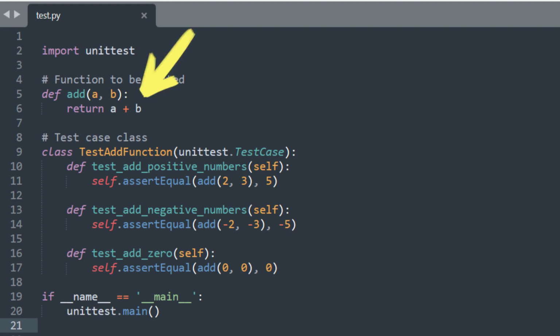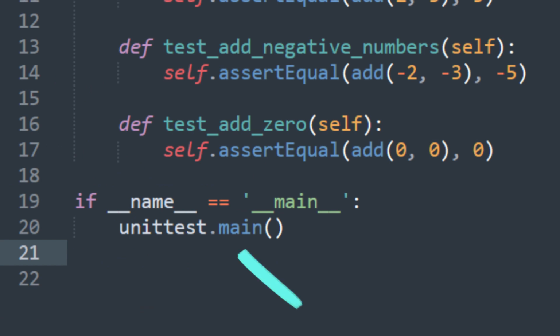We create a test case class TestAdd that inherits from unittest.TestCase. Inside the test case class, we define individual test methods, for example test_add_positive_numbers and test_add_negative_numbers, using the naming convention test_*. Each test method contains one or more assertions that verify the behavior of the code being tested. We use assertion methods such as assertEqual to compare the actual output of the function with the expected output. Finally, we use unittest.main to run the tests when the script is executed.